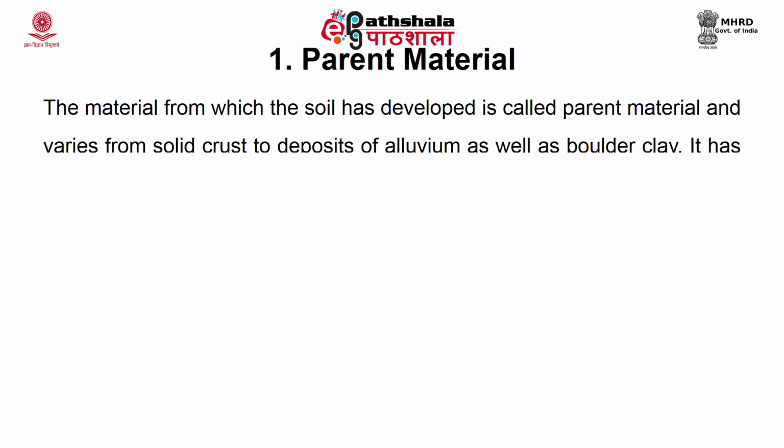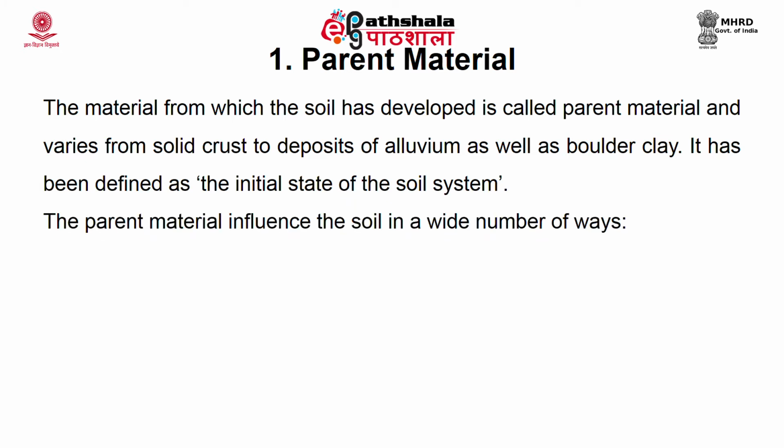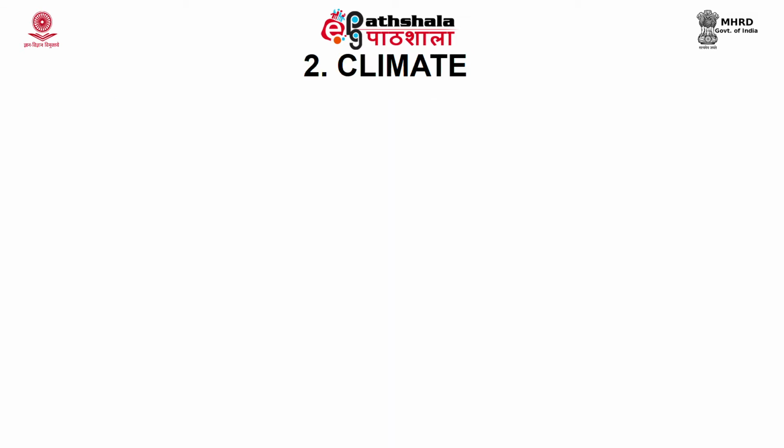First we will take the parent material. This is the material from which the soil has developed and can vary from solid rocks to deposits. It has been defined as the initial state of the soil system. The parent material can influence the soil in a number of ways, for example color, texture, structure, mineral composition and permeability. This soil has developed on old red sandstone and so has derived its distinctive color from its parent material, as shown in the figure.